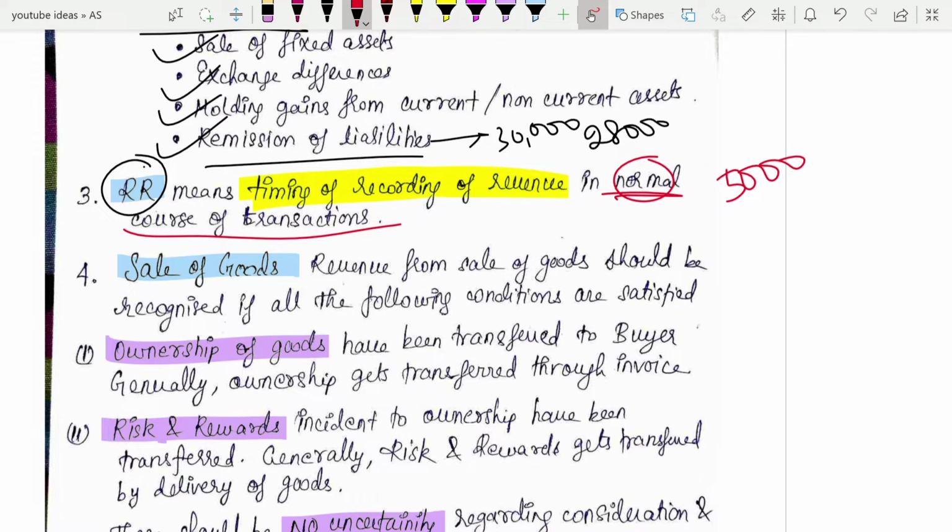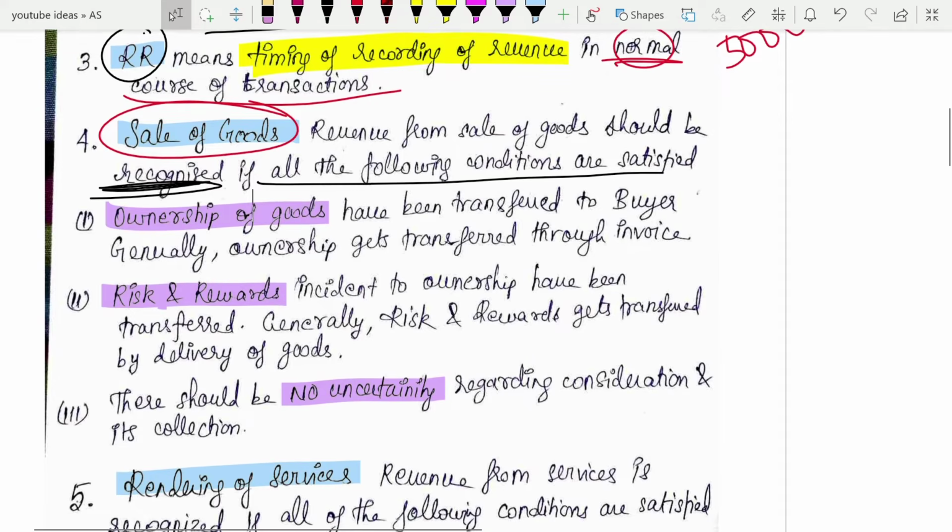Okay. So first we are going to see the case of sale of goods. When you are selling any goods, you will recognize the revenue if all the following conditions are fulfilled. There are 3 conditions. If you fulfill all these 3 conditions, at that time you can recognize your revenue. First, the ownership of goods should have been transferred to the buyer. That means whoever is buying, the ownership must have been sent to them.